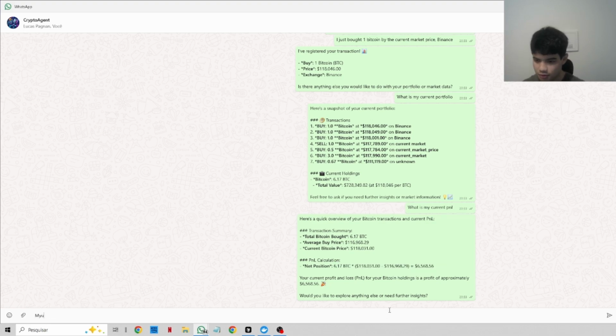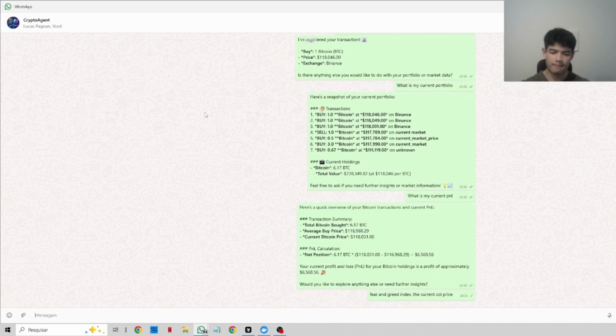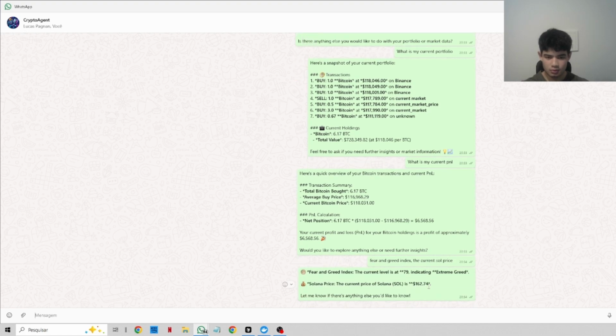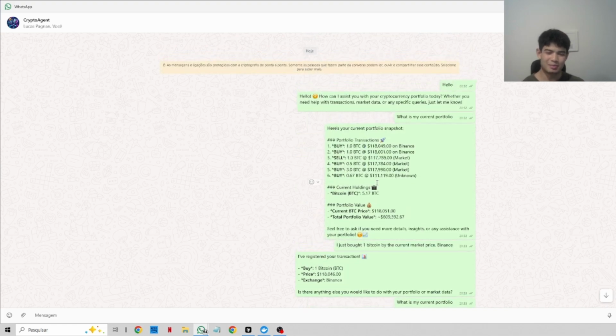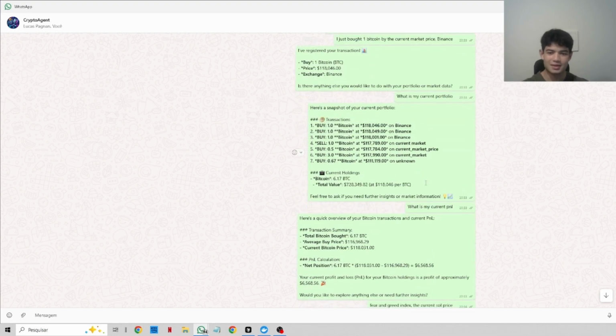Now let's try another function that is basically, as I told you in the beginning of the video, we can get the Fear and Greed index, and also let's say the SOL price. Let's see if it's going to work just fine again. Yeah, everything is working fine. So basically those are the most basic functions of the AI agent. So just register some transactions, ask our PNL, ask about our portfolio.